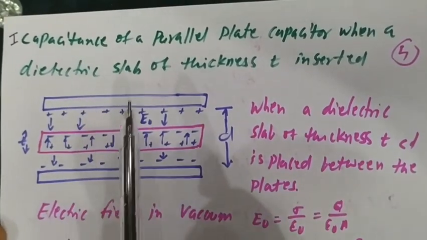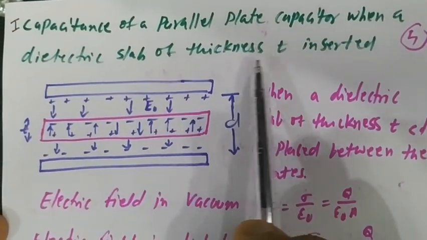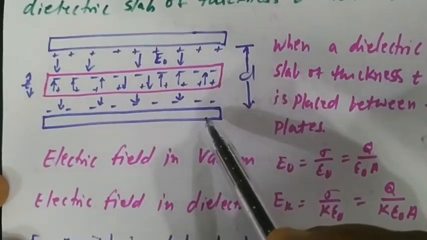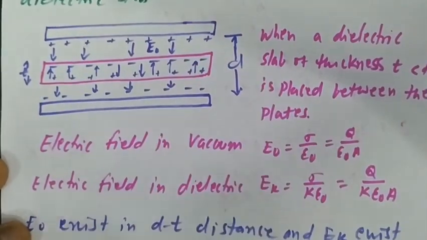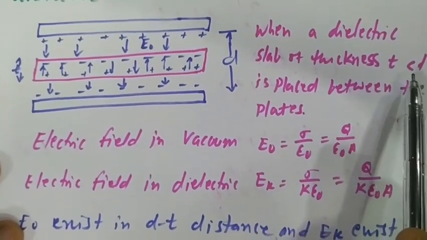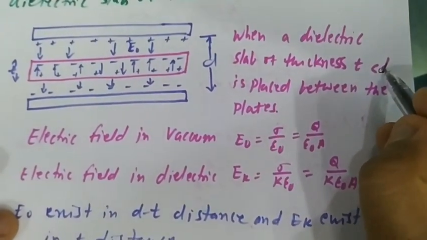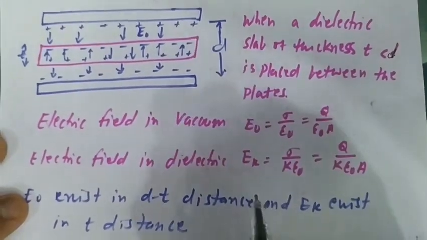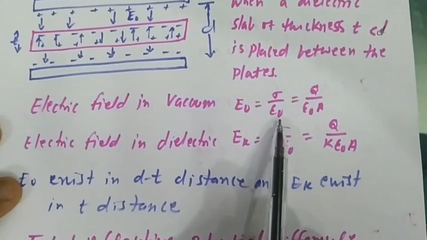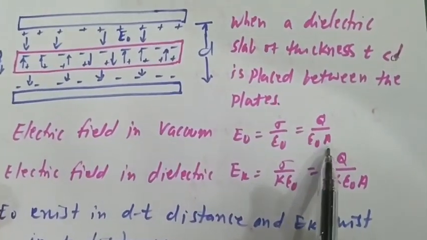Important case: capacitance of a parallel plate capacitor when a dielectric slab of thickness t is inserted between the two plates of a parallel plate capacitor, where t is less than distance d. Distance d is the distance between the two plates. Electric field in vacuum is what? E0 equal to sigma upon epsilon naught. We just substitute the value of sigma equal to q upon a.